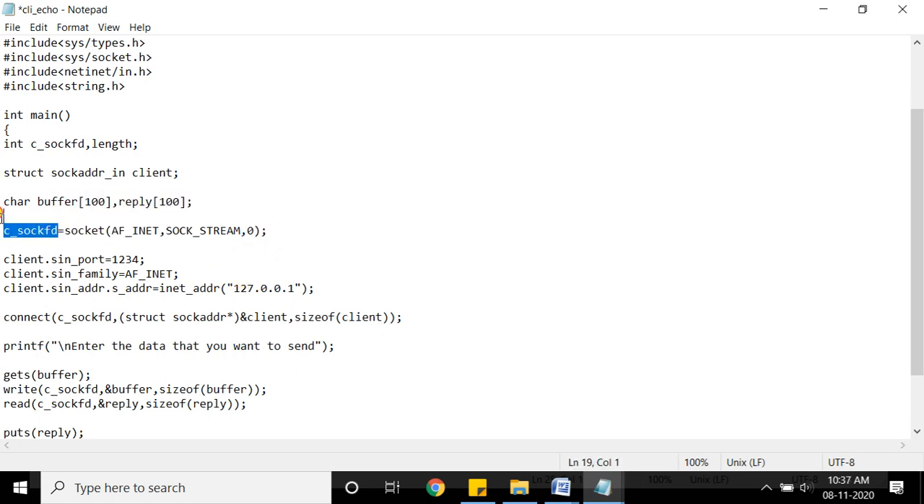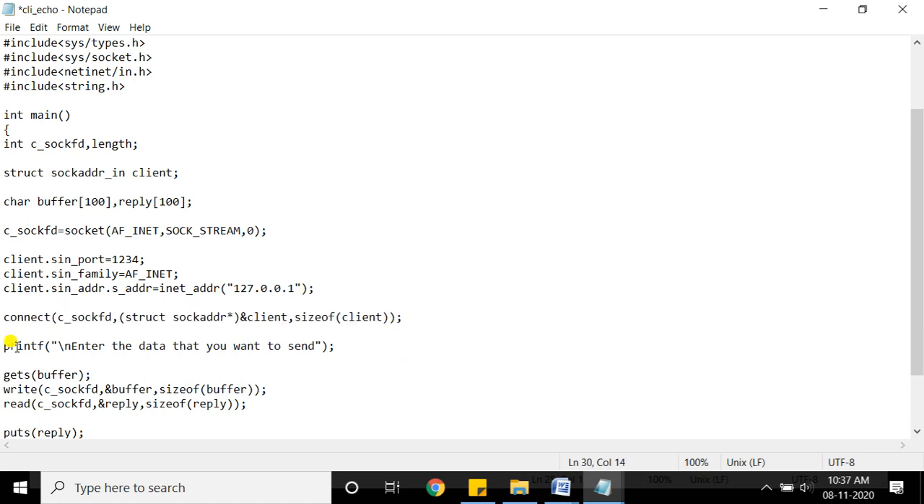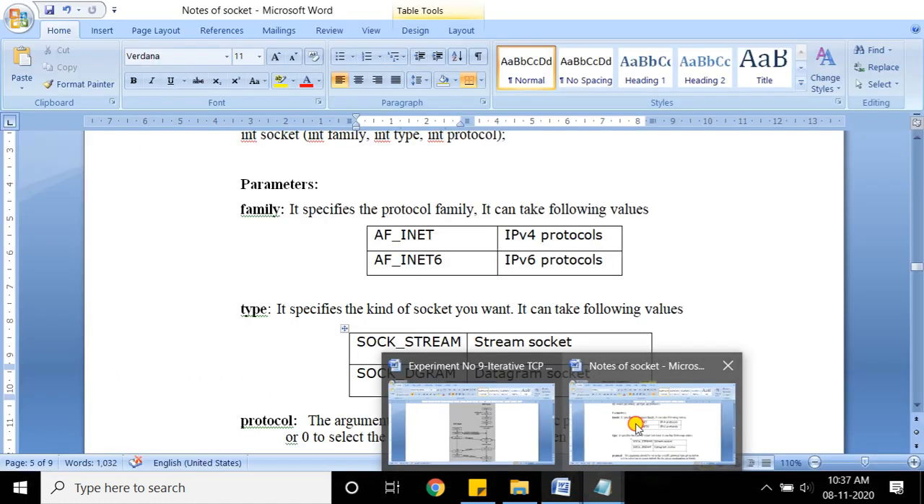It will return a descriptor, an integer value that you can use further. After that there will be no binding, the next system call is directly connect. Now this connect system call is used to establish the connection with the server in the three-way handshaking. It is used for sending the connection request to the server. So let me show you the syntax of the connect system call.